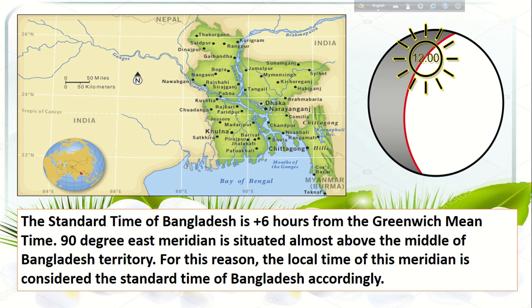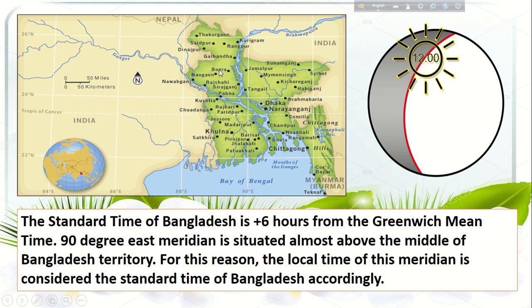In every country, the time that is determined as per the meridian at any region of its center is called the standard time for that country. For example, the standard time of Bangladesh is +6 hours from Greenwich Mean Time. The 90° east meridian is situated almost above the middle of Bangladesh territory. Here follow the 90°, and there is the position of Dhaka. So we can say the 90° meridian or longitude can be treated as a prime meridian for Bangladeshi people, and the timing of this meridian will be the standard time for Bangladesh.